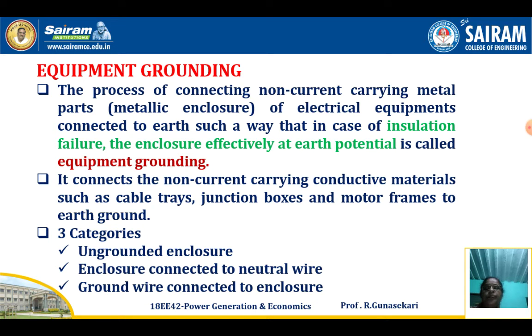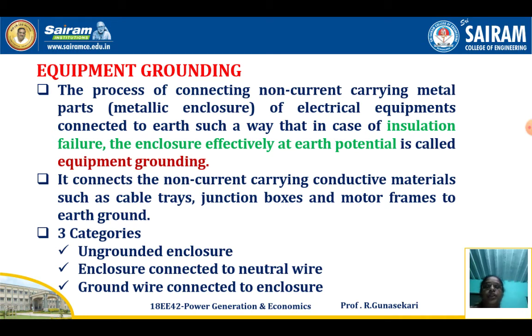Equipment grounding. The process of connecting non-current carrying metal parts, that is the metallic enclosure, of electrical equipment to the earth in such a way that in case of insulation failure, the enclosure is effectively at earth potential, is called equipment grounding. The wire from the equipment is connected to the ground.